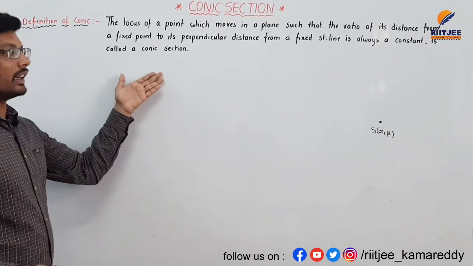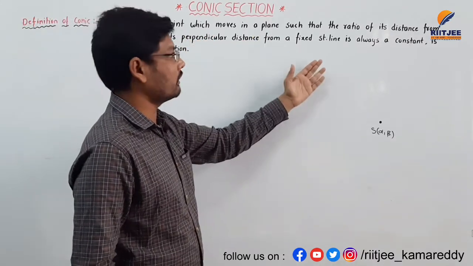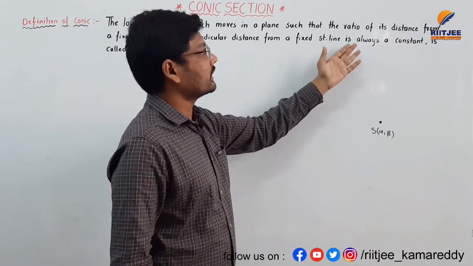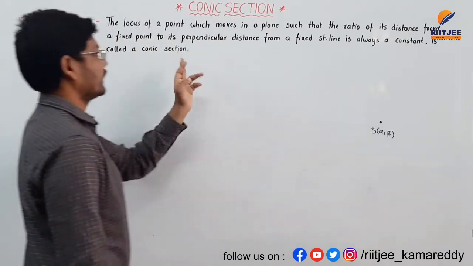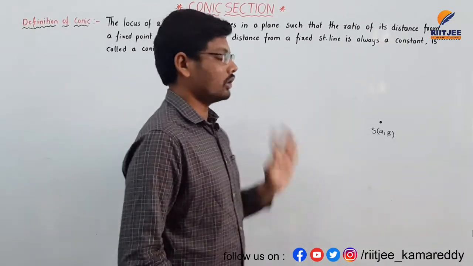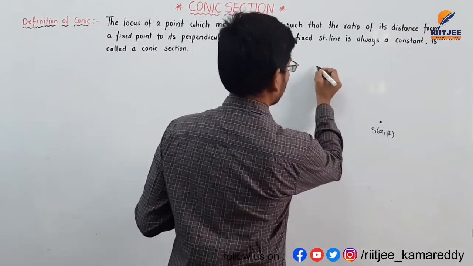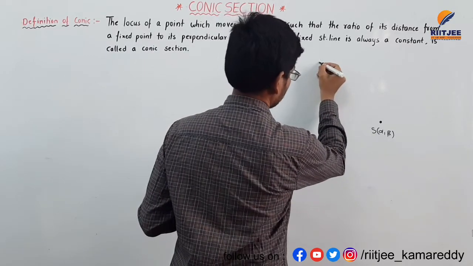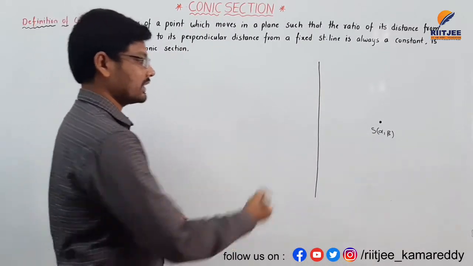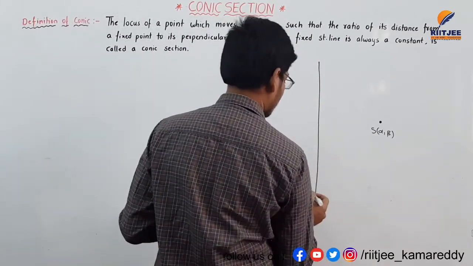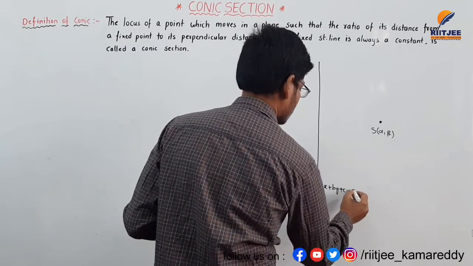According to the definition, I am drawing here the locus of a point which moves in a plane, such that the ratio of its distance from a fixed point and perpendicular distance to the fixed line. So I am taking the first fixed point here and a fixed line. This is a fixed line. This straight line equation is ax plus by plus c is equal to 0.